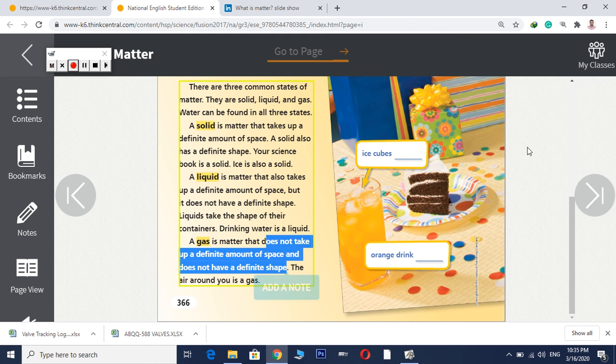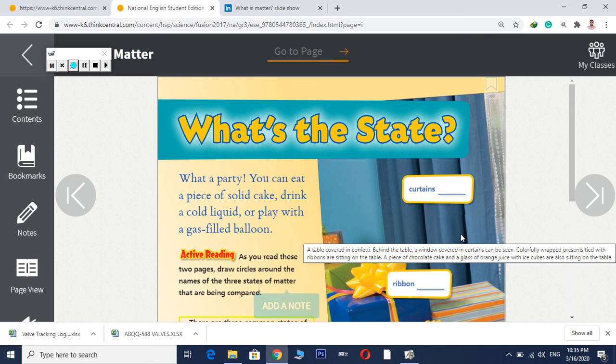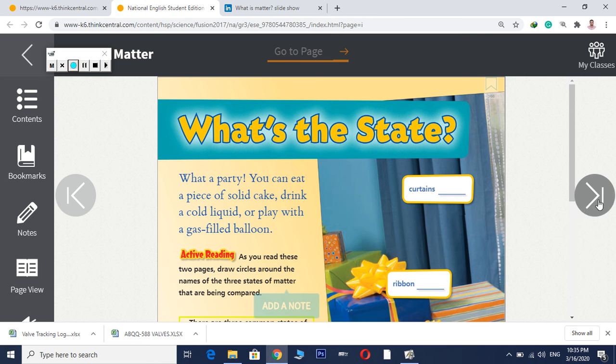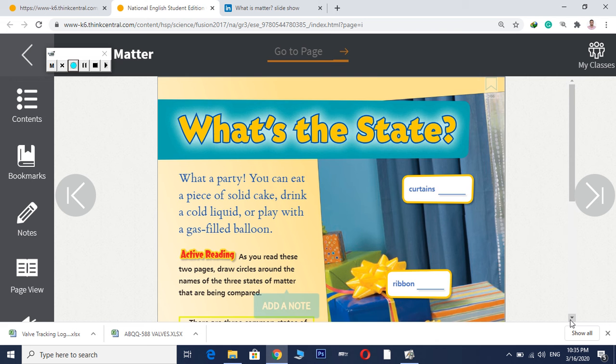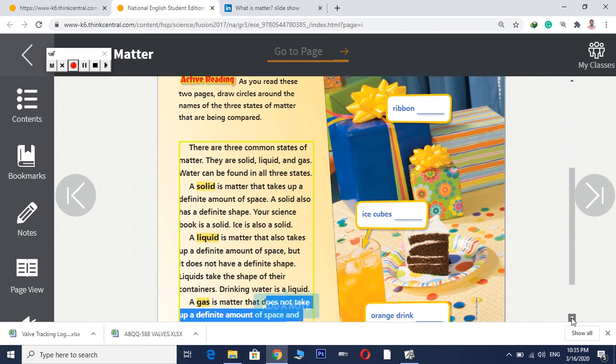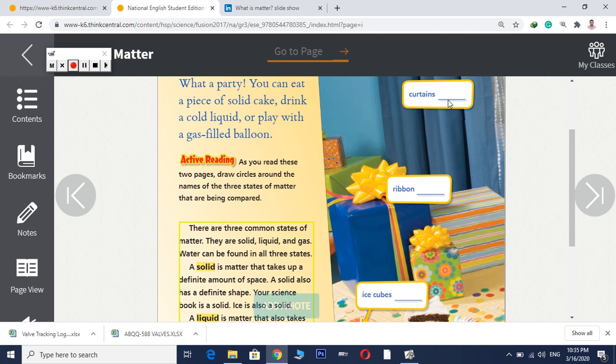Okay, this activity is telling you to write S if it is solid, L if it is liquid, and G if it is gas. Curtains.